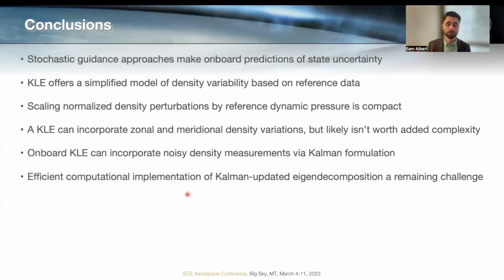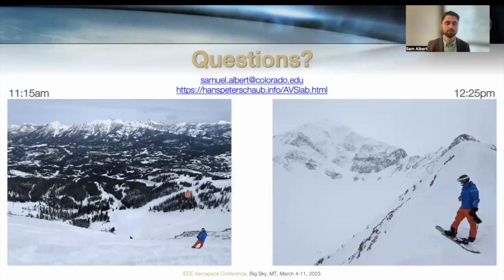We can, if we so choose, construct the KLE in a 3D sense to incorporate other regional variations in density, but this is likely not worth the added complexity for onboard use. We also showed a way to incorporate noisy density measurements via a Kalman formulation to be able to update our KLE as we fly through the atmosphere. But efficient computational implementation of that setup is a remaining challenge for this work.